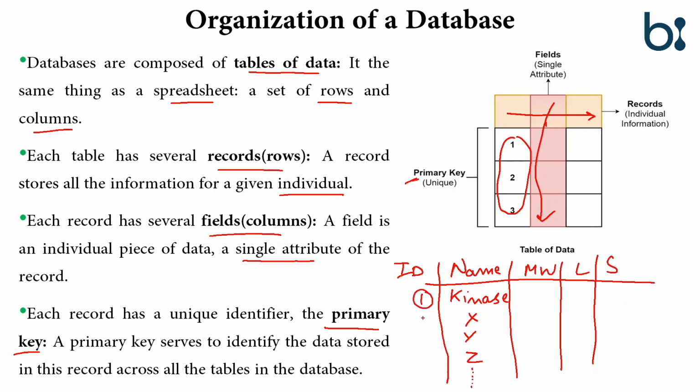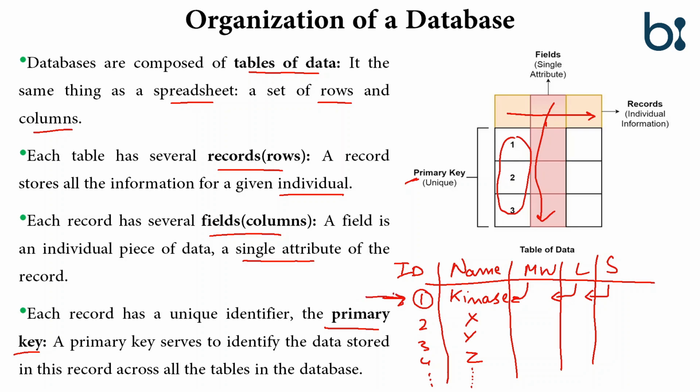So the ID is 1, here ID is 2, 3, 4, and many. So this is the record. The individual information means the molecular weight of kinase, the length of kinase, the size of kinase. So the information particularly about the kinase. So this is the field.